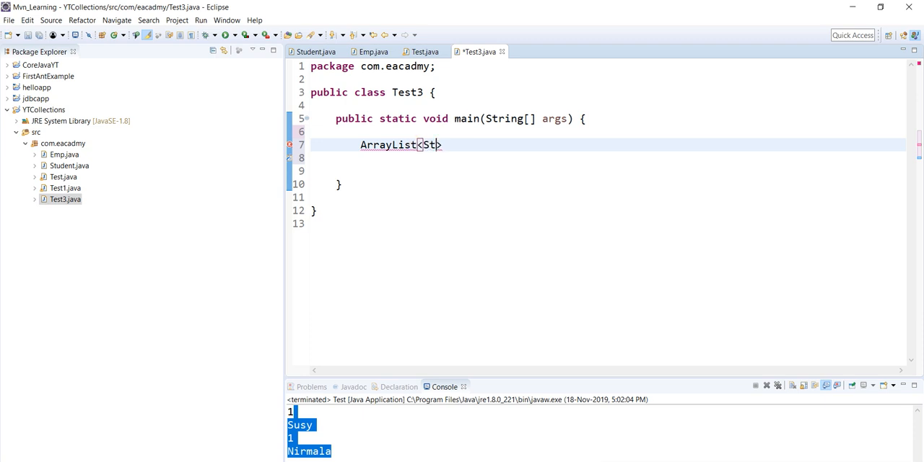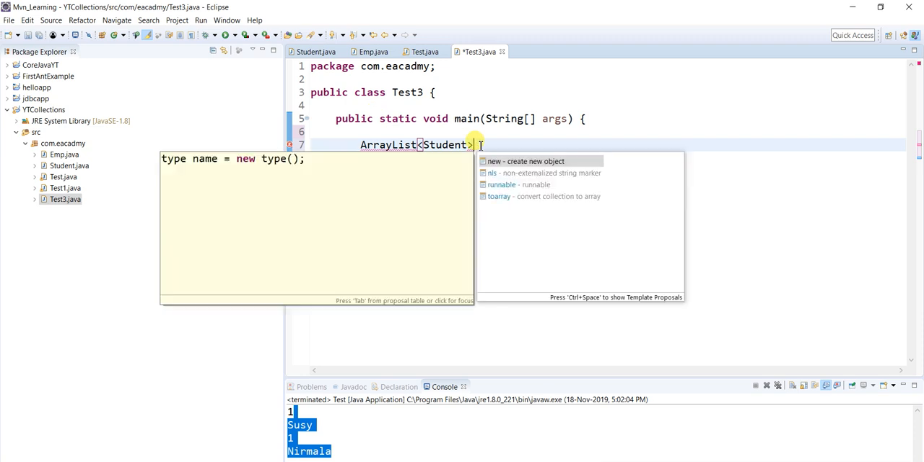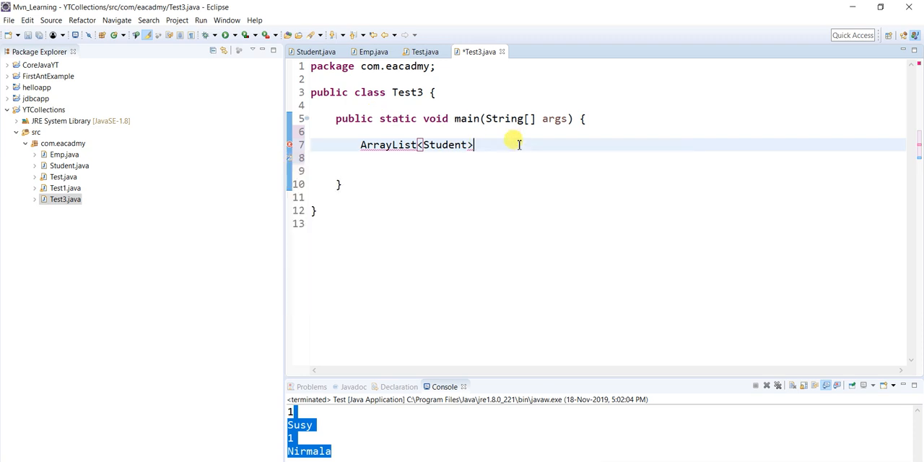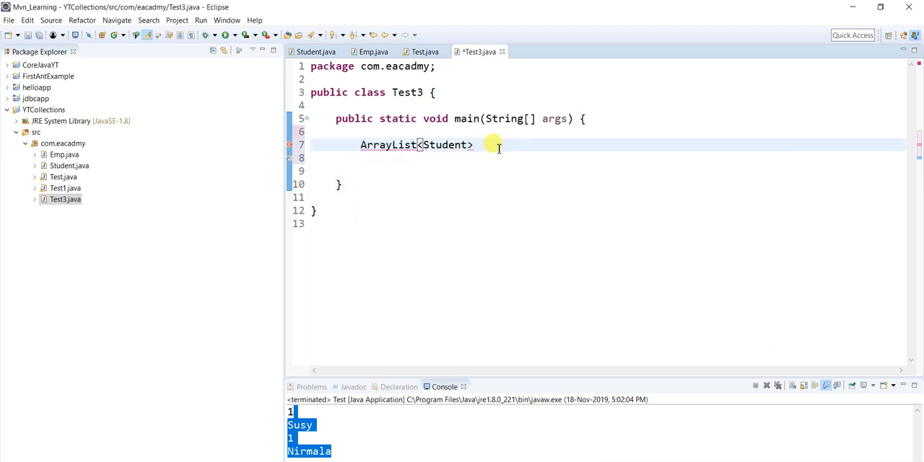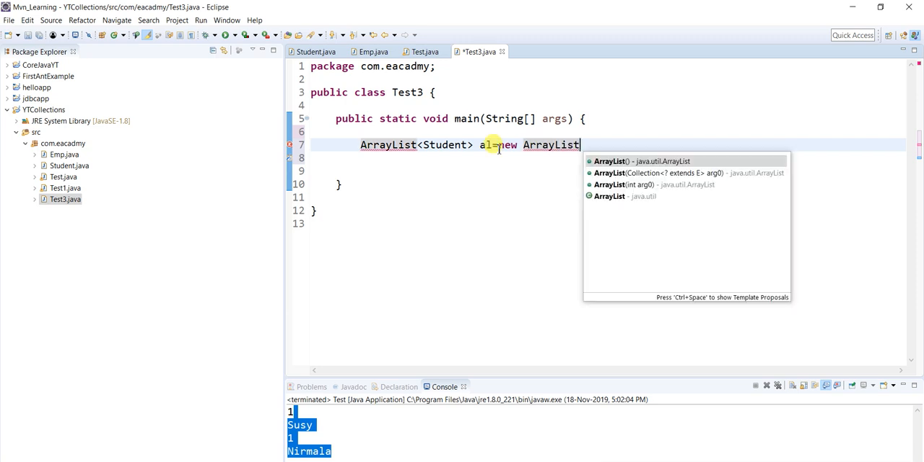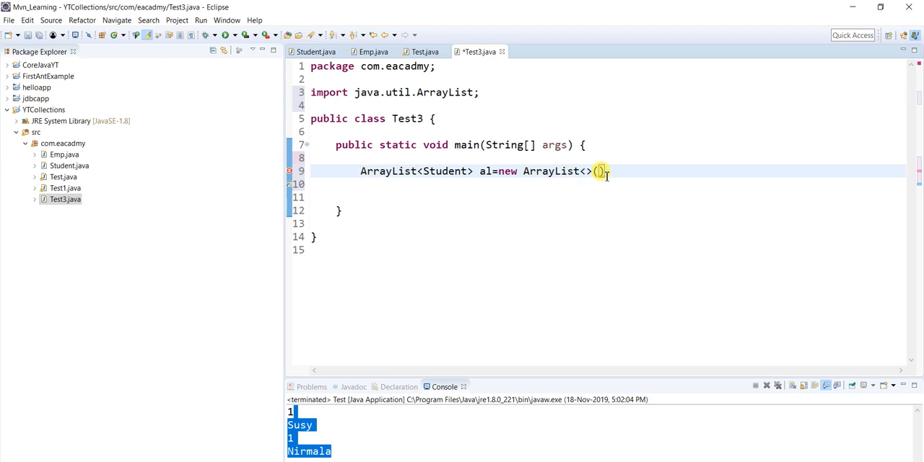Let's say I am writing Student, what will happen? Press Ctrl+Space or Ctrl+O, and it will do the things for you. Now ArrayList al equals new ArrayList. So we have created one ArrayList.